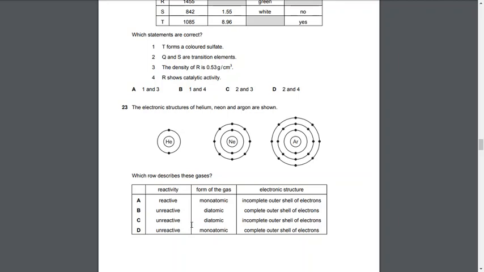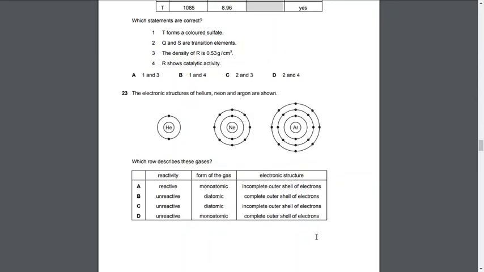But let's come to the electronic structure as well. Complete outer shell of electrons, definitely they have a complete octet, because helium has 2 in its outer shell and this is the first shell, so the first shell always has 2, and then the rest of them have 8 in their octet. That means it has a complete outer shell of electrons. Answer is D.